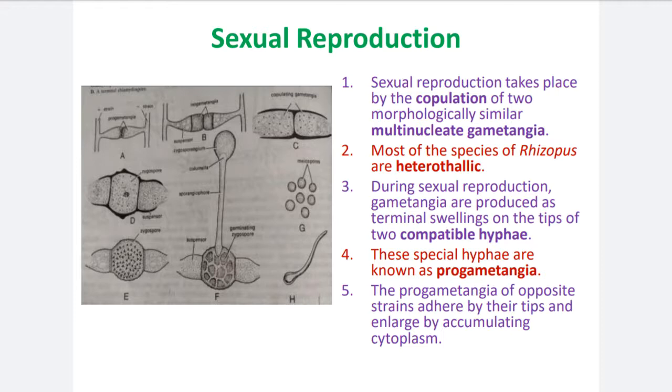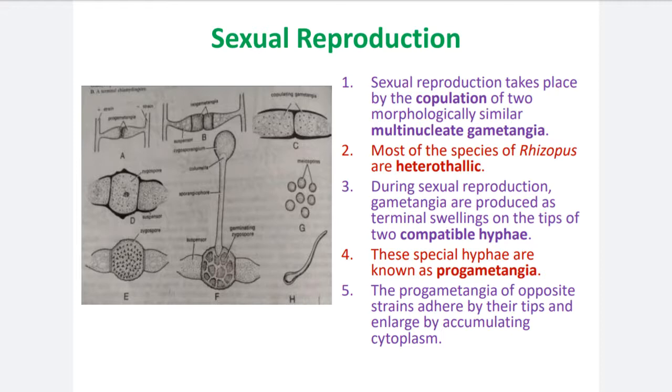Point number 2. Most of the species of Rhizopus are heterothallic. Heterothallic means dioecious condition, one of the sexual differentiations in fungi. Heterothallic means two different thalli are there, two different mycelia: one is the male mycelium, another is the female mycelium.